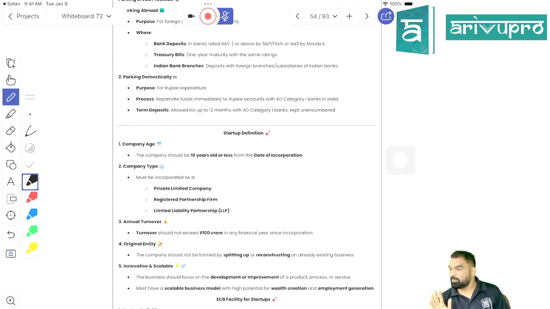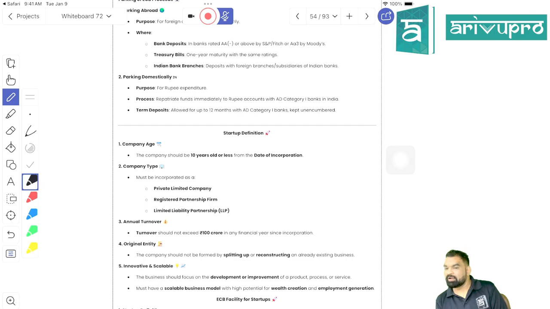What would be a secured deposit? Either a bank FD, or an investment in good credit rating securities, or an investment in treasury bills, or an investment in government sovereign security. Whether you put it in India or outside India, you should put it there only. Got my point? But in any situation, the parking period should not be more than 12 months.